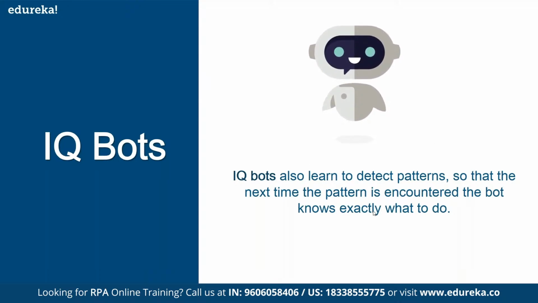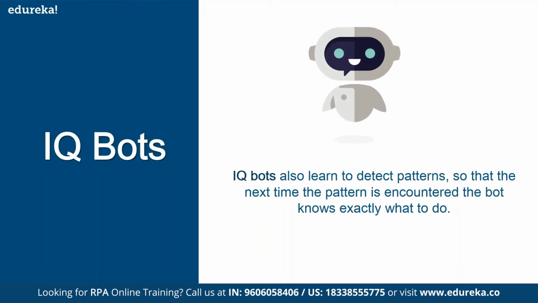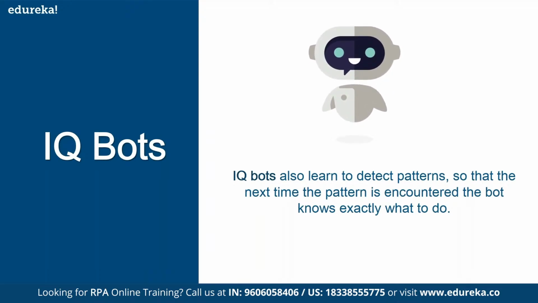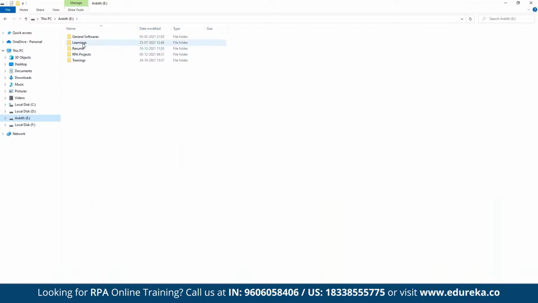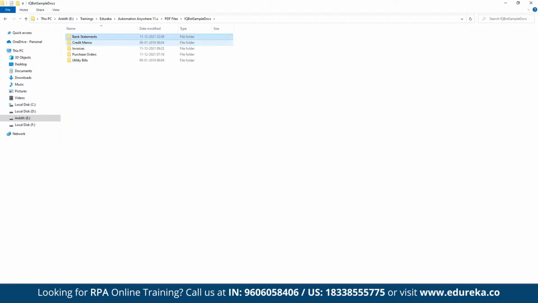also learns to detect patterns. Okay, what is this pattern all about? If your IQ bot commits some mistakes in extraction of data, that is, you ask your IQ bot. So suppose you have, let me just show you one thing. Let me go here. Learnings, not this one. Trainings, Edureka, PDF files, IQ bot samples, bank statement, purchase order.